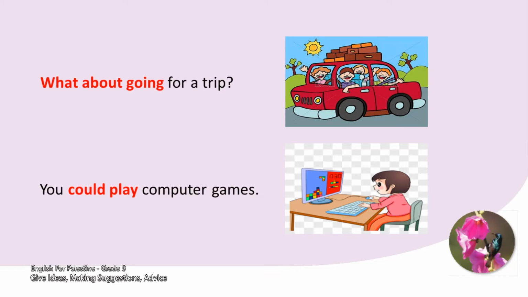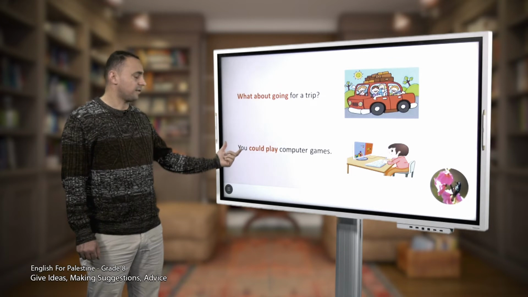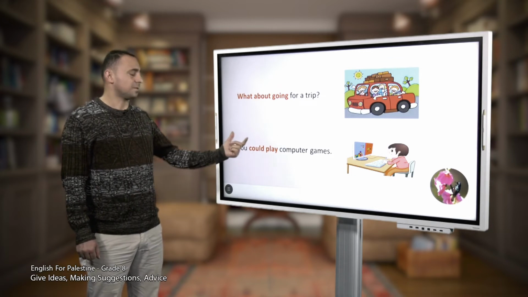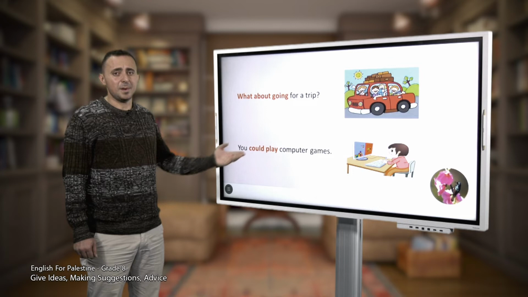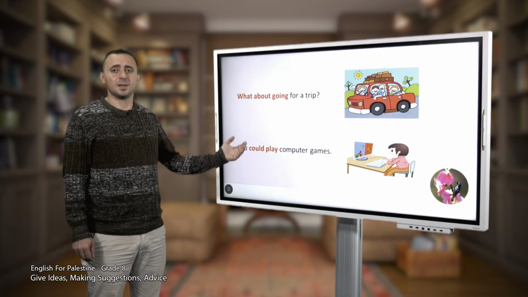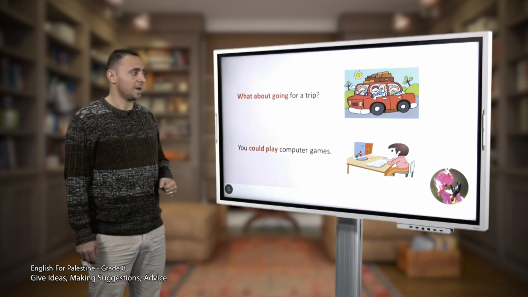Picture 2, what does the speaker suggest? He says, you could play computer games. Notice here we have the expression could, and could is followed by the verb play. Play is what? Very good, it's the infinitive form of the verb. Let's continue.